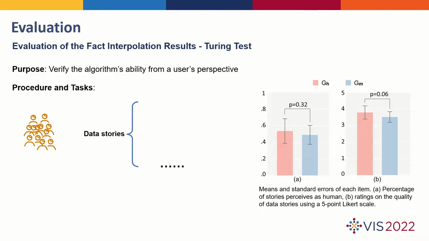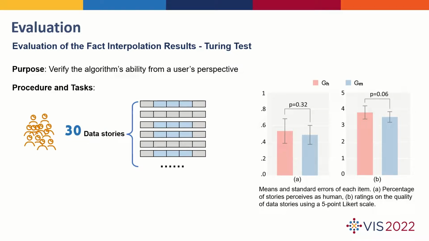Then, we mixed all 30 stories together and invited 50 participants to differentiate these stories. The paired t-test showed the difference was not significant.